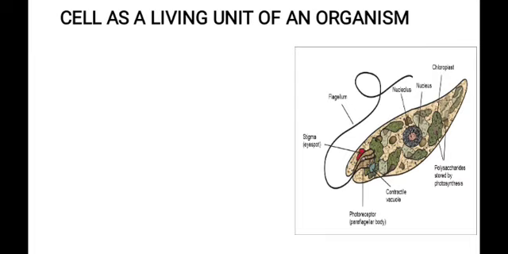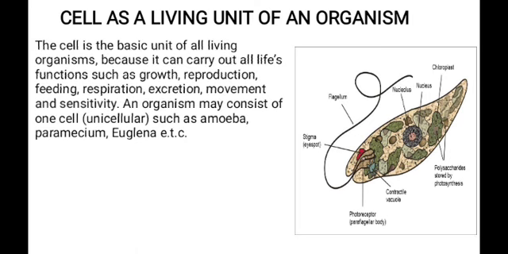Cell as a living unit of an organism. The cell, as we said before, is the basic unit of all living organisms because it can carry out all life functions such as growth, reproduction, feeding, respiration, excretion, movement, and sensitivity. An organism may consist of one cell and is termed unicellular. Examples of unicellular organisms include amoeba, paramecium, euglena, and so on and so forth.